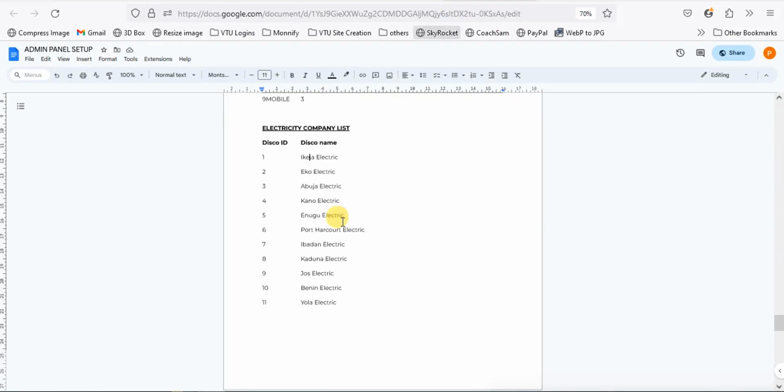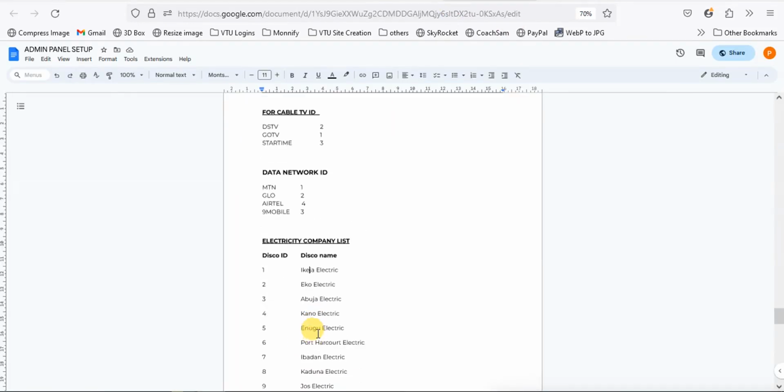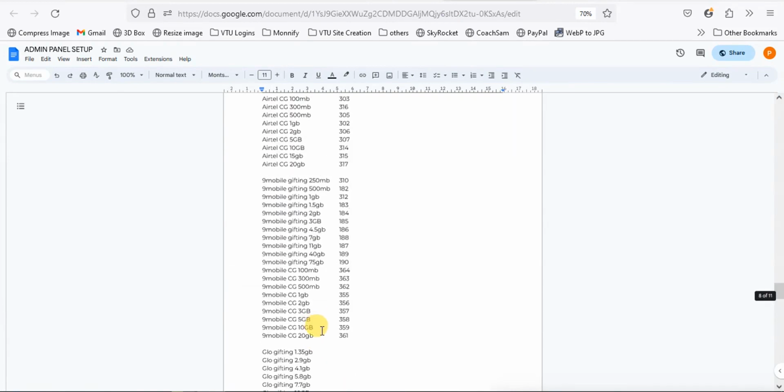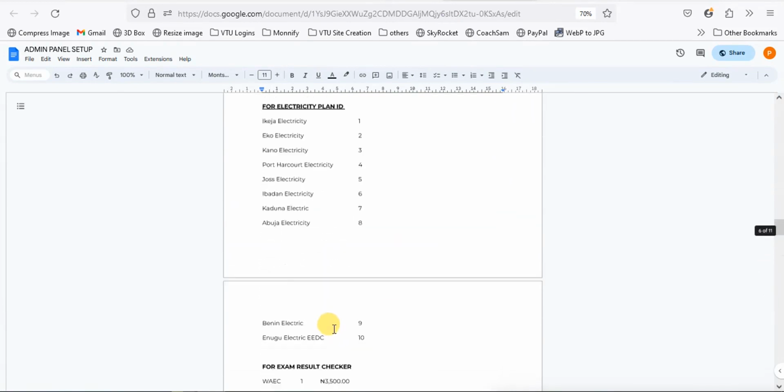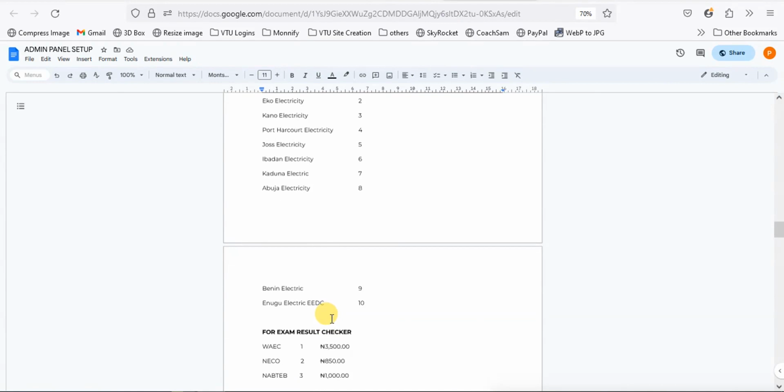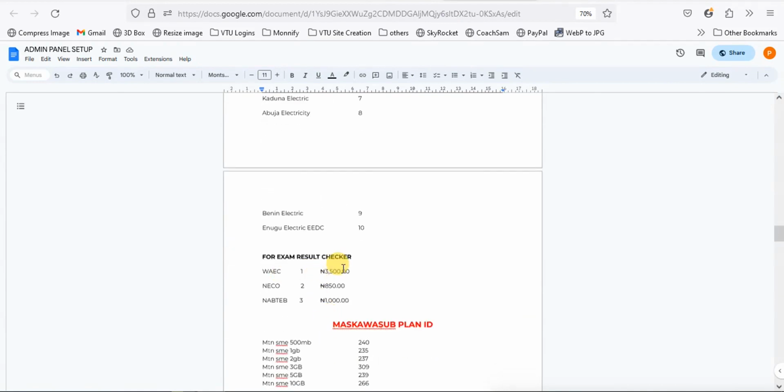Let me check my list to see if I have it. Okay, exam ID is not here. But I think Mascawa has exam ID. Okay, Mascawa has exam ID. Why are they selling this at 3.5? As the exam has gone to this price.